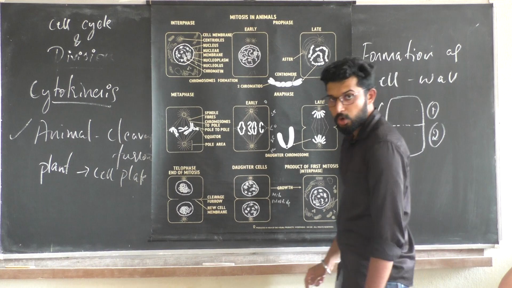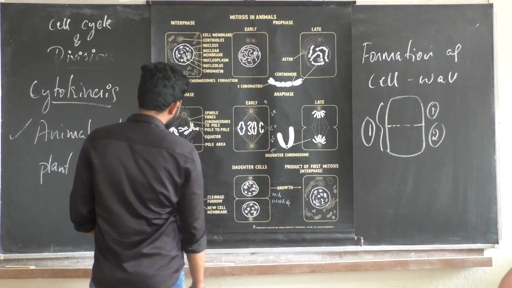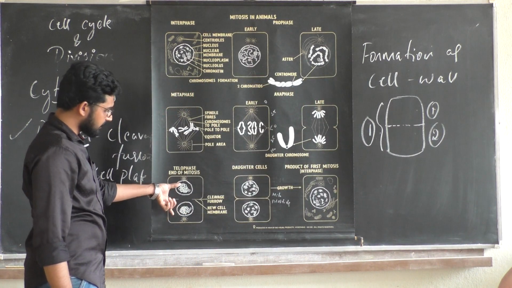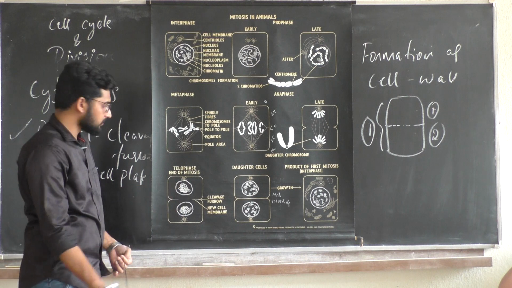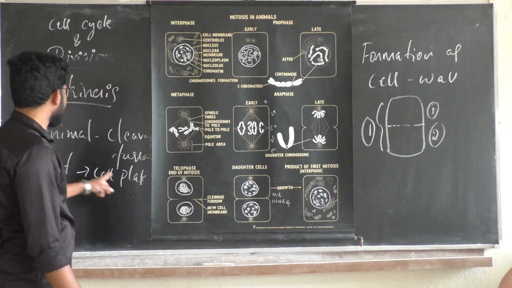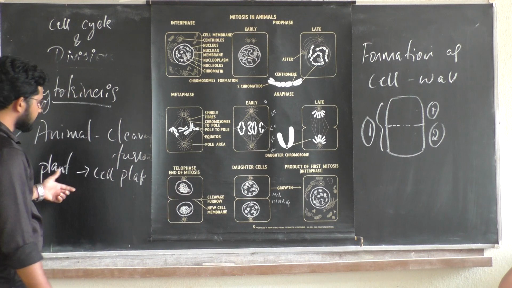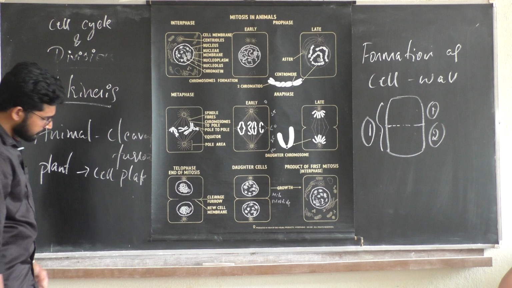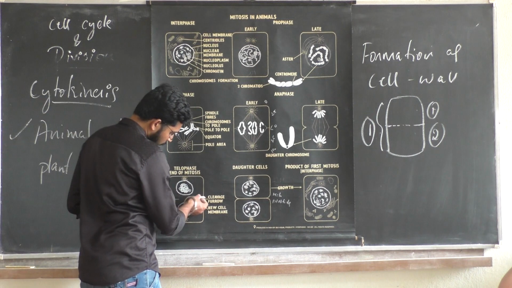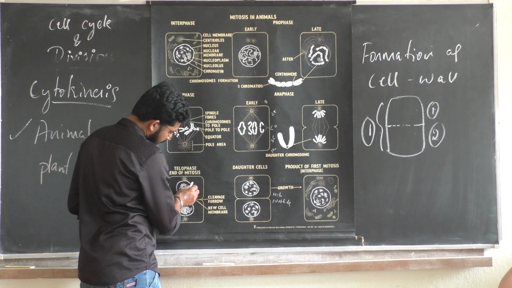So the cell wall is dividing your elongated cell into two. If it is happening in an animal cell, it is called a cleavage furrow. If it is happening in a plant cell, it is called a cell plate. This is the new cell wall or cell membrane. A nuclear membrane is forming here.